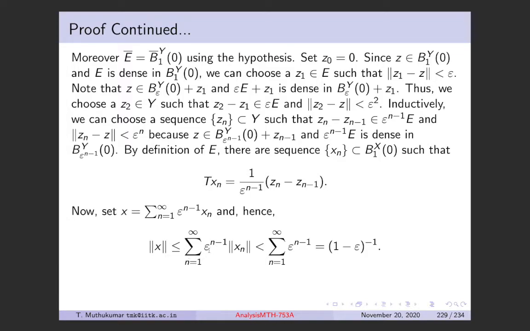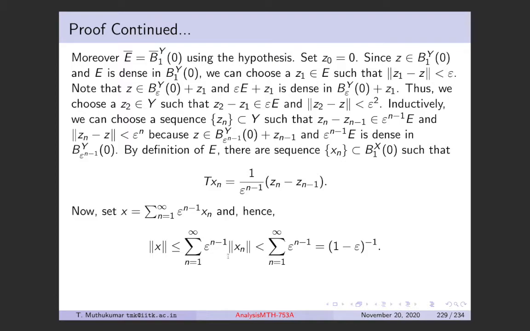by the triangle inequality and the scalar multiple property, basically what we call the subadditivity property.